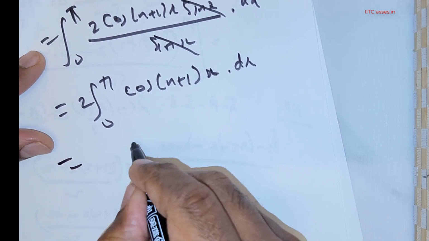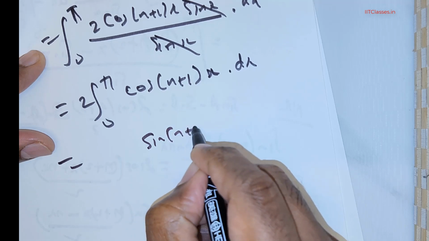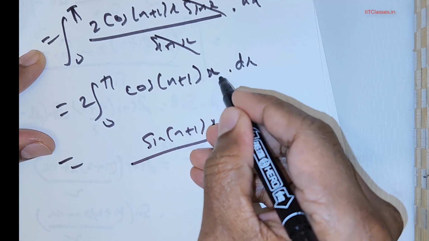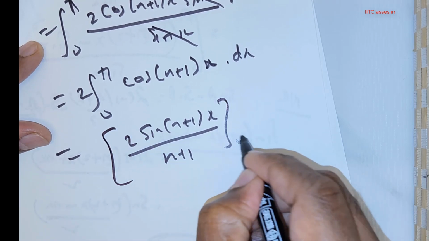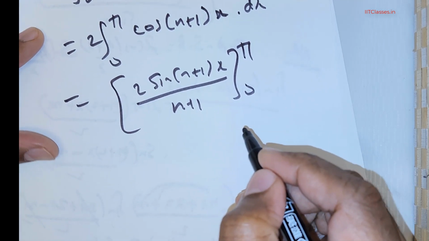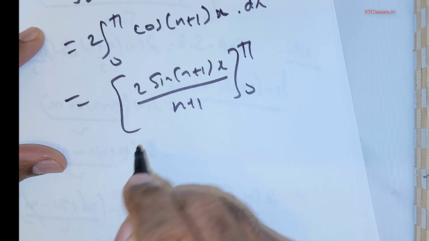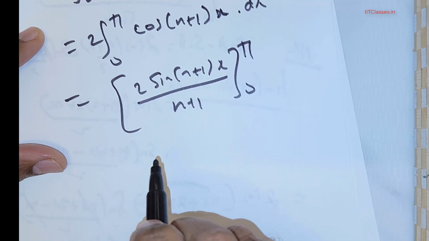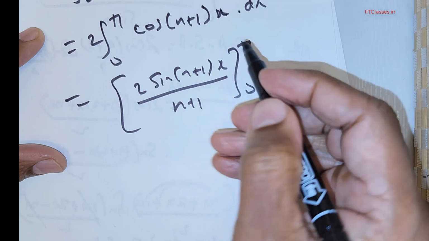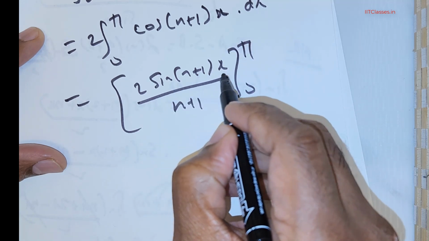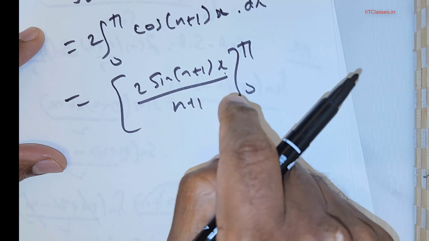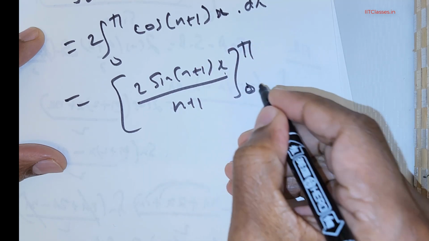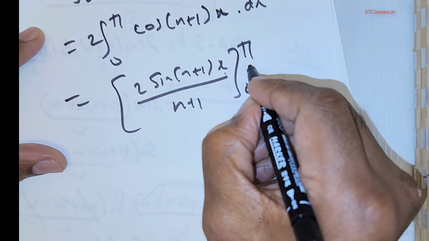You integrate this and you get sin((n+1)x), with coefficient of x being n+1, and you have the 2 there. Now substitute the limits 0 to π. If you substitute the upper value, sin((n+1)π) is going to be 0, and at 0 obviously this is also 0.